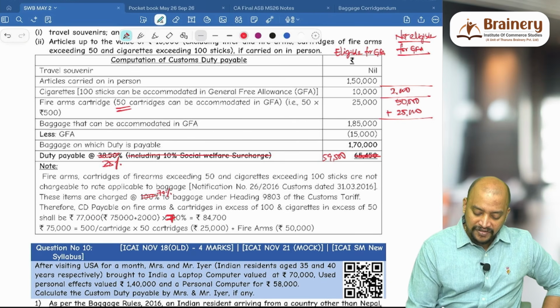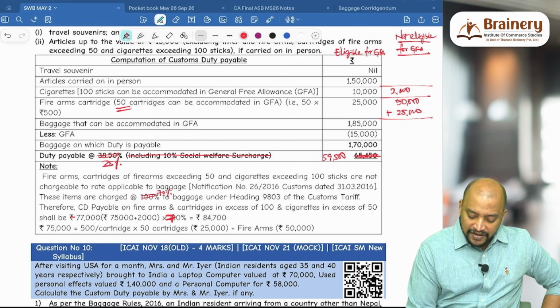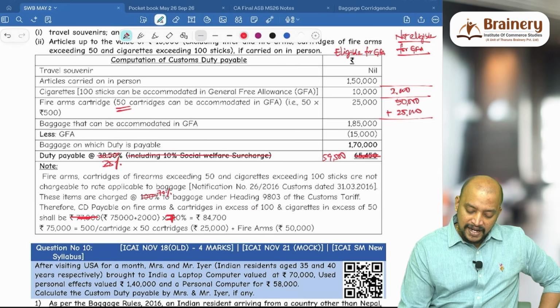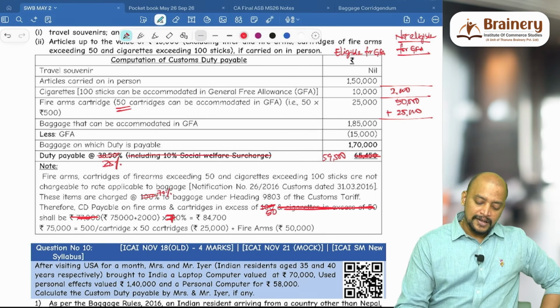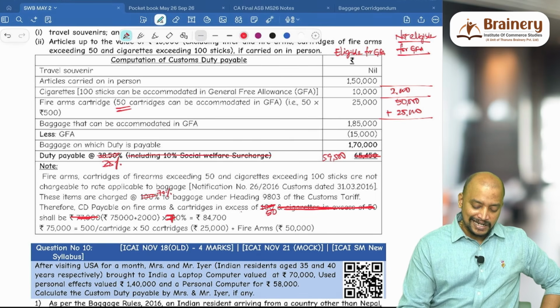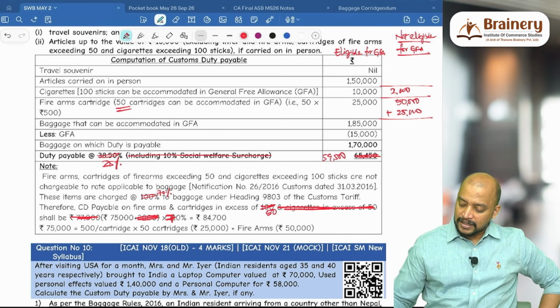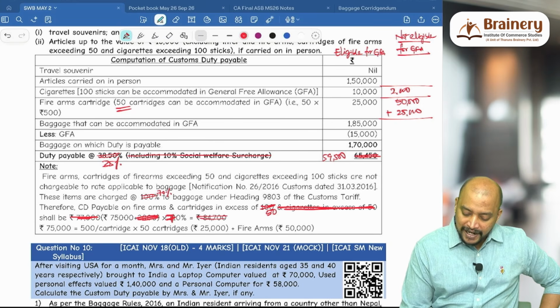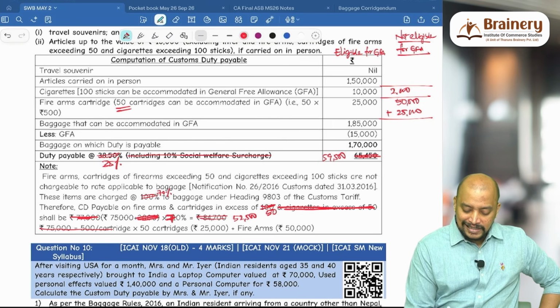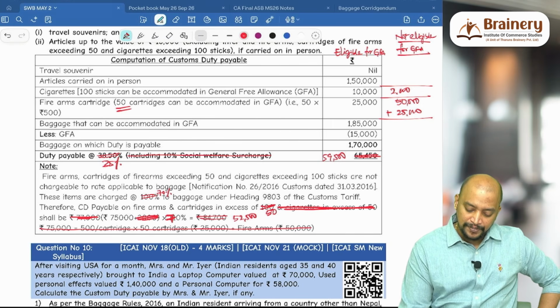That is 75,000. Only 75,000: firearms and cartridges in excess of 50. Cigarettes you remove. Customs duty payable on firearms and cartridges in excess of 50: 75,000 into 70%, that is 52,500. Then cigarettes will not be taxable.